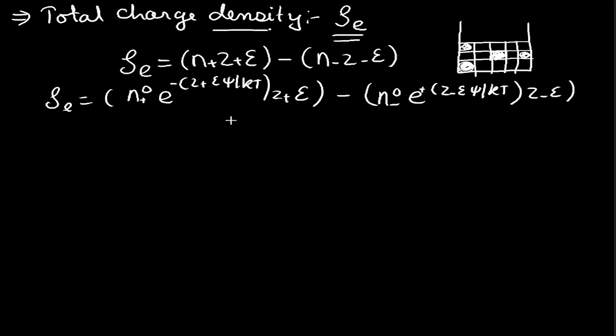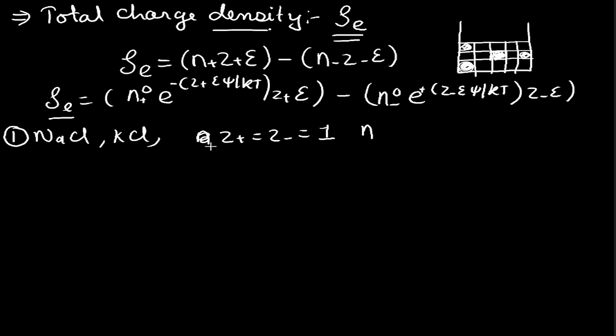Now we want the value of the total charge density, and we will consider two cases. The first and simpler case is a uni-univalent electrolyte, meaning the cations and anions are univalent, like NaCl, KCl and several others. So z plus is equal to z minus, which is equal to 1.